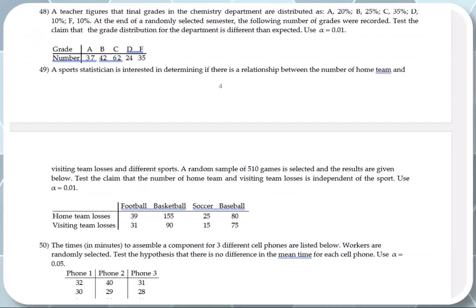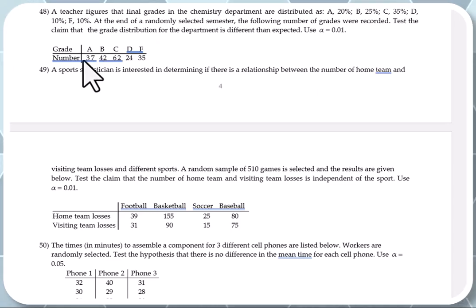Next question. A teacher figures that final grades in the chemistry department are distributed as 20% A, 25% B, 35% C, 10% D, and 10% F. Now, this is a chi-square distribution question. At the end of a randomly selected semester, the following number of grades were recorded. Test the claim that the grade distribution for the department is different than expected.